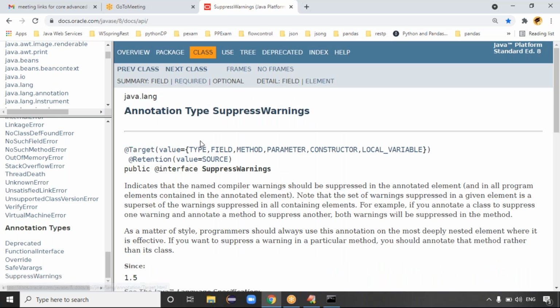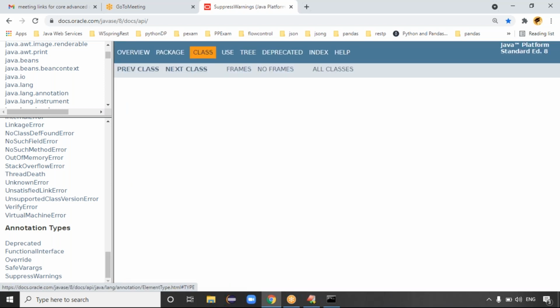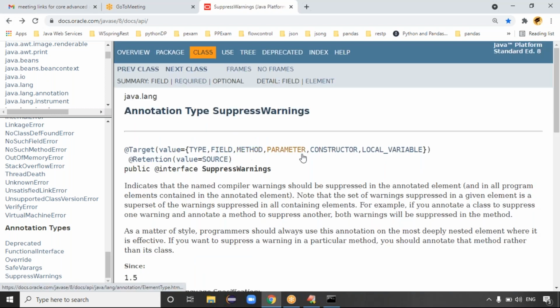SuppressWarnings. What is the target here? Type, which is nothing but a class or interface. If you click on the type, you directly get the type information. Type means simply class or interface. If you don't know information about any element like type, you can simply click on it. Type means a class or interface, field, method, parameter, constructor, local variable.